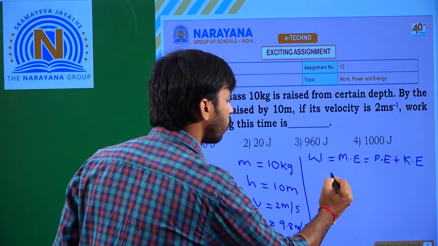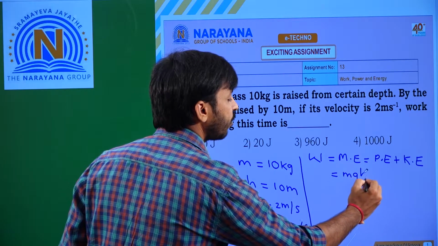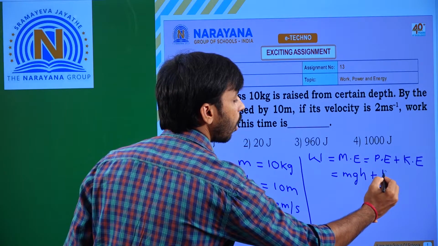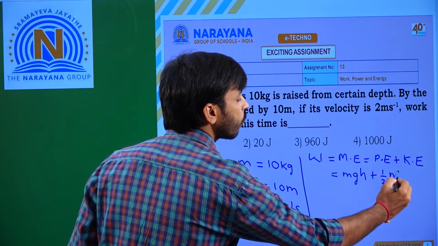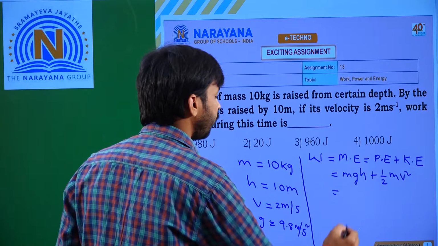That is equal to mgh plus 1/2 mv square.